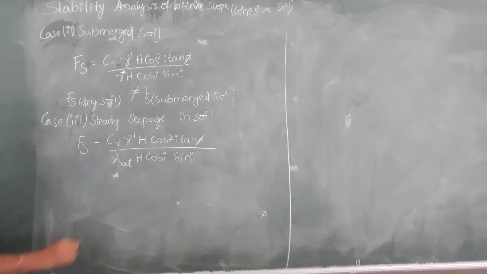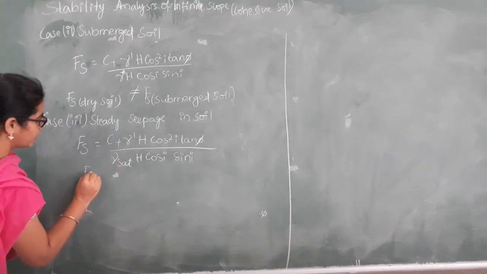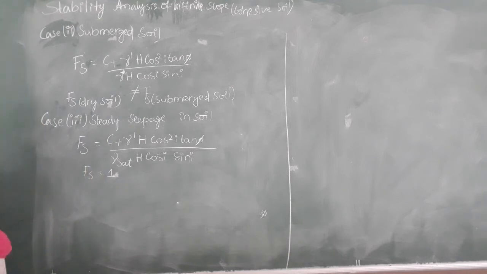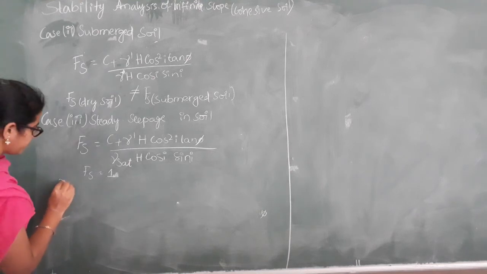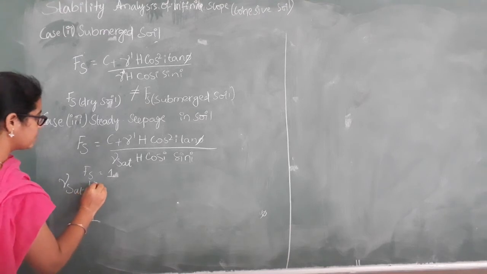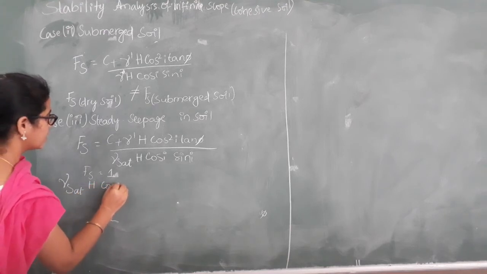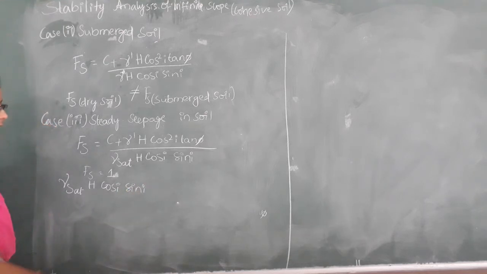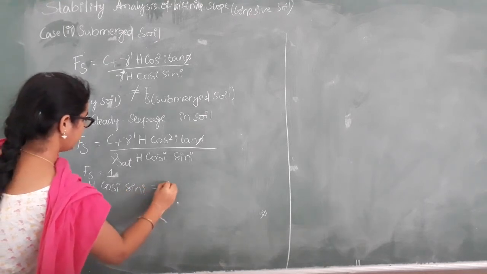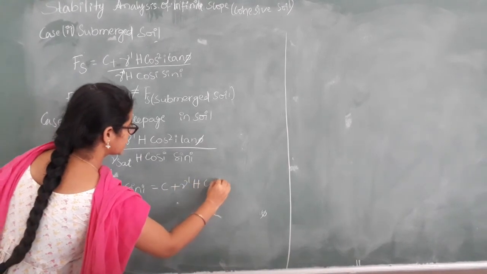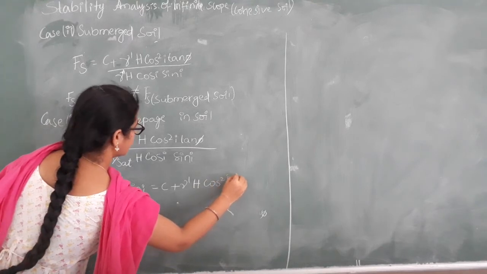Now make Fs equal to 1 and write the expression for C first. Arrange the equation first: gamma sat into H cos i sin i is equal to C plus gamma dash into H into cos square i tan phi.